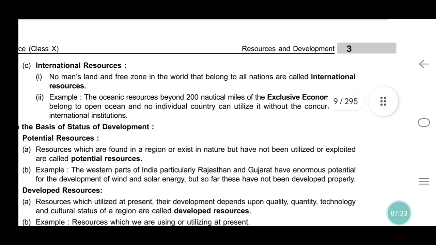International resources: no man's land and free zones in the world belong to international resources. Beyond 200 nautical miles of the exclusive economic zones is the open ocean, and no individual country can utilize it without the concurrence of international institutions.